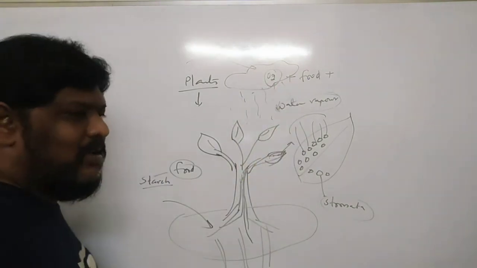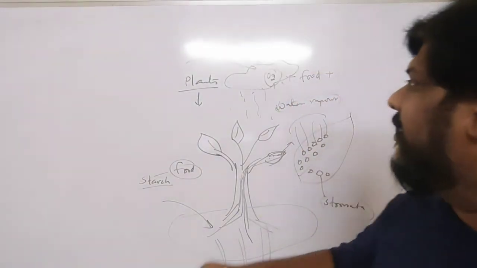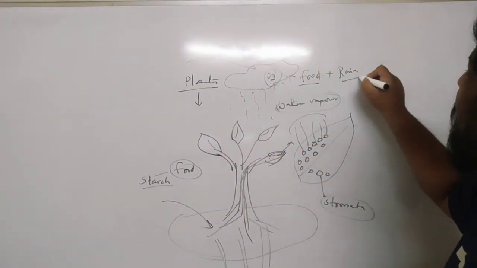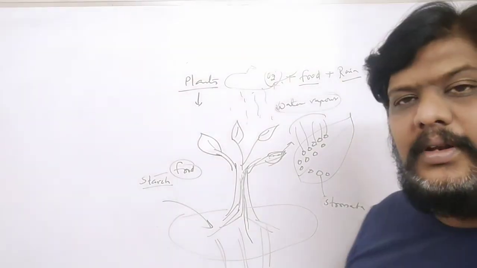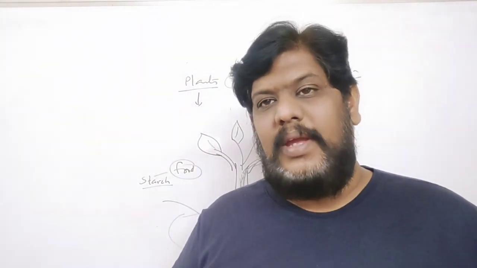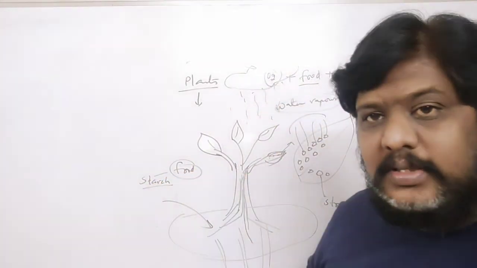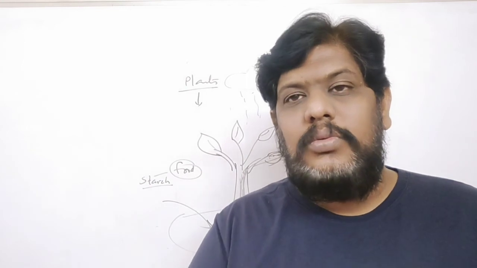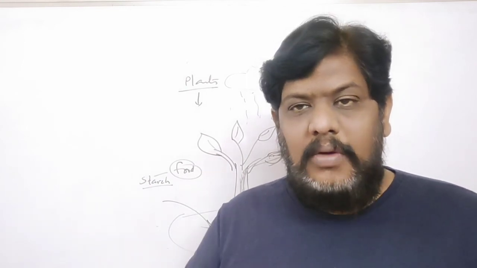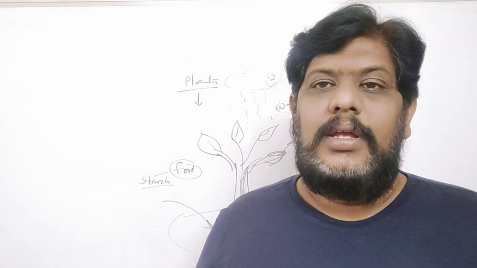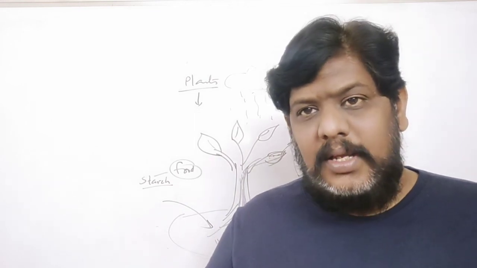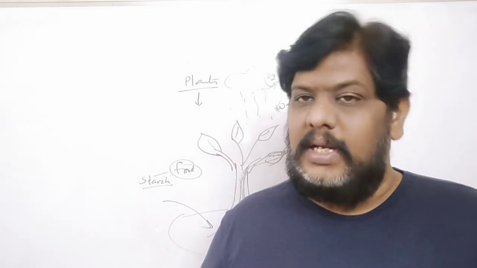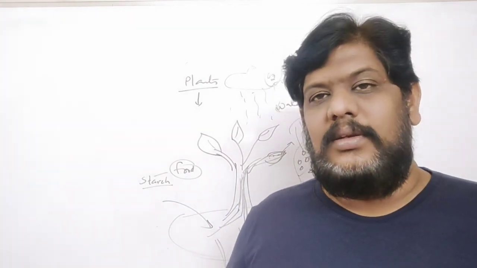That means plants are not only giving us oxygen, they are giving us food, and also they are giving us rain. Isn't it beautiful? Such wonderful plants we have around us, which are giving us oxygen to survive, food to survive, and rain to survive. So what are we doing with these plants, what are we doing with our forests? That is what we are going to see in the next session, that is tomorrow.